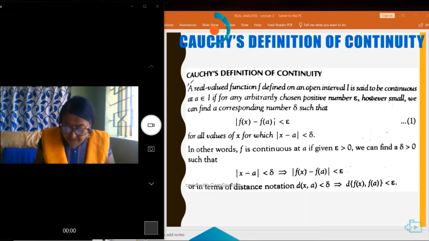So modulus of x minus a less than delta implies that modulus of f(x) minus f(a) is less than epsilon.